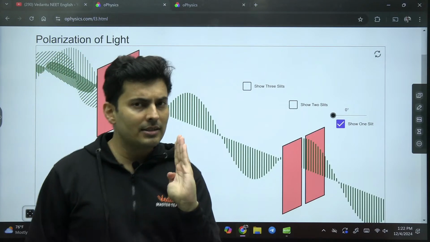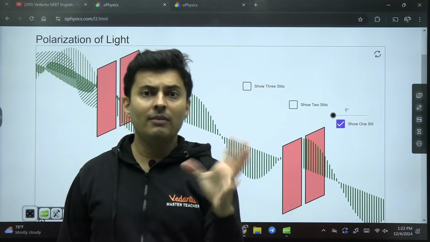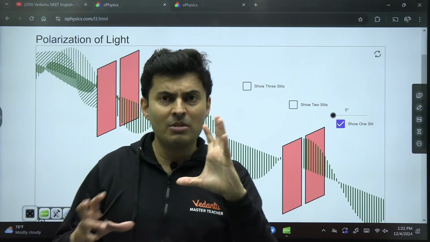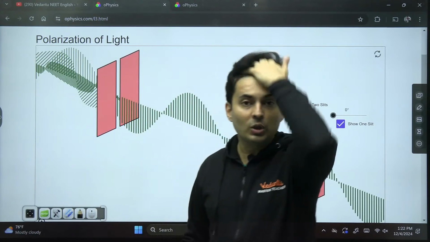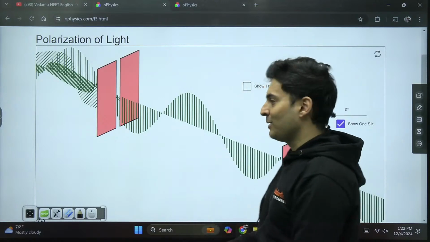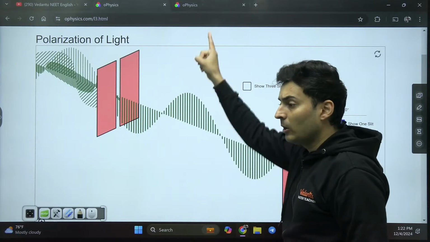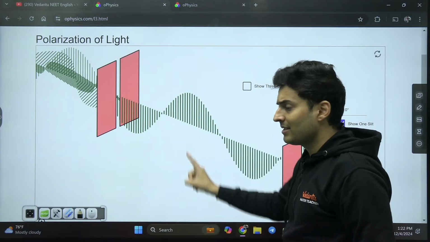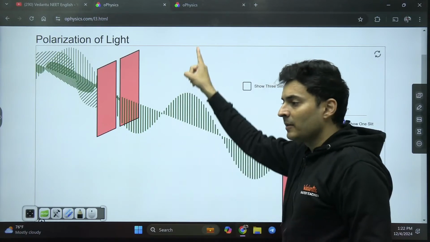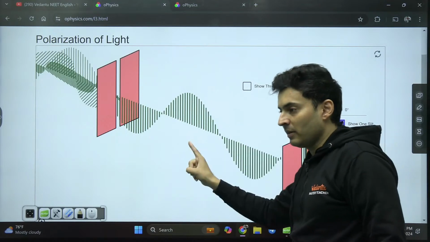Polarized means it is made to behave in such a way that it will always stick to its agenda. It has been polarized now, and it will stick to the y-axis. It is going along a line, the y-axis, so I will call it a line polarized wave.